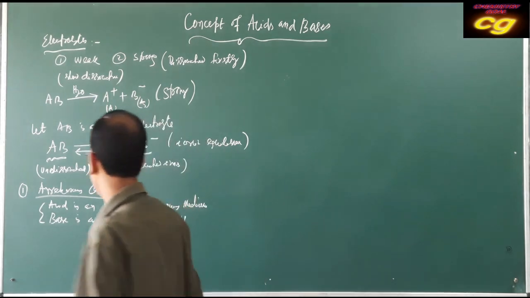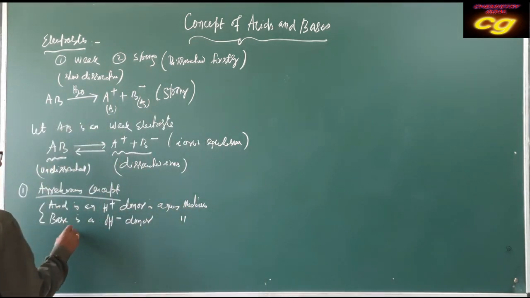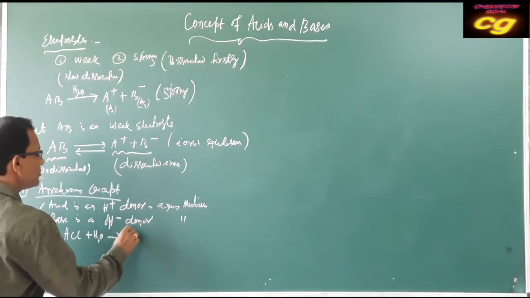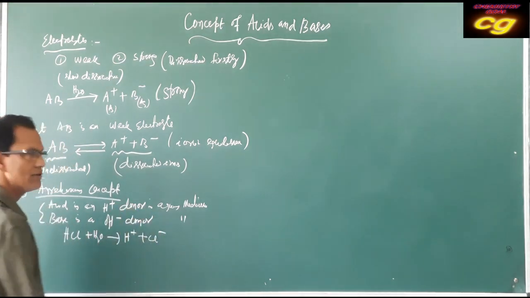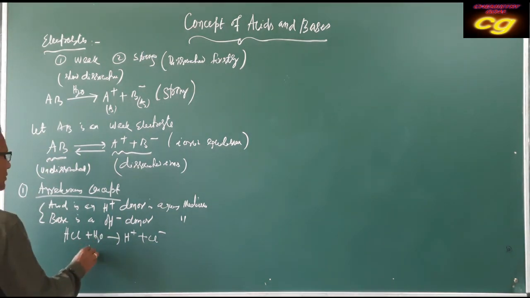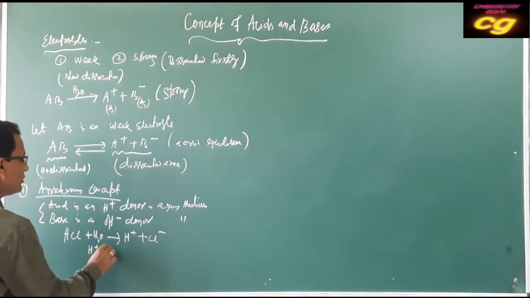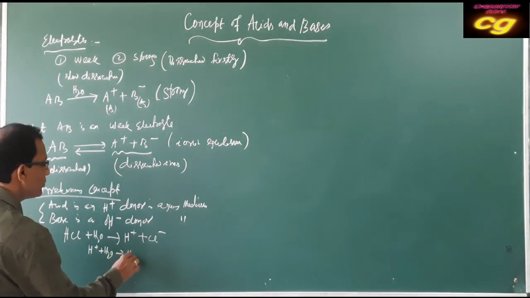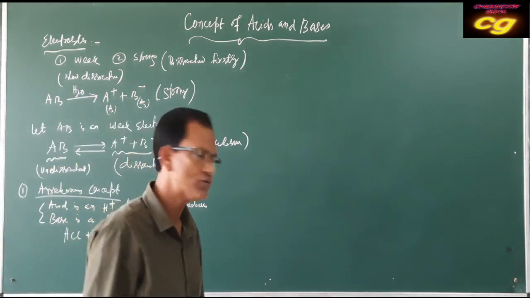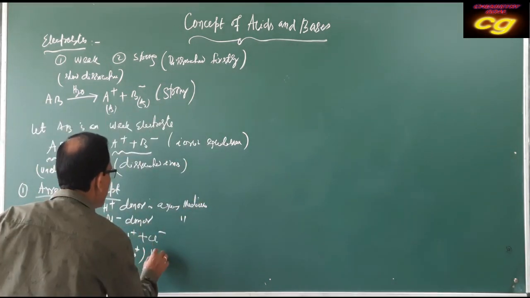For example, HCl is an acid; in water it produces H plus ion and Cl minus ion. But generally, this H plus ion cannot be free in water. It combines with water to produce the hydronium ion.